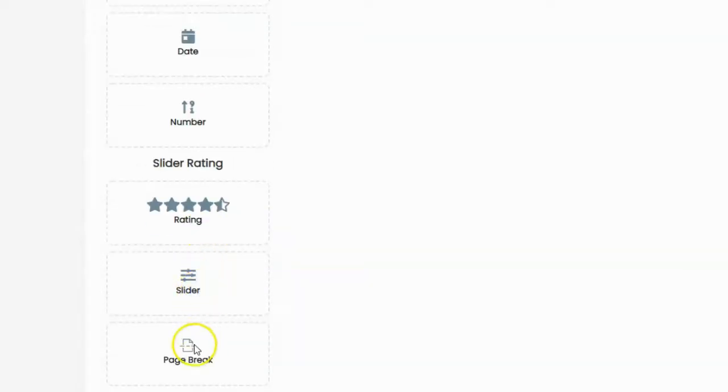There's sliders and there's page breaks. Page breaks is not actually a question. Page breaks just divides the questions into different pages. So you could have multiple pages that load, and that will make sense as I create my questions.